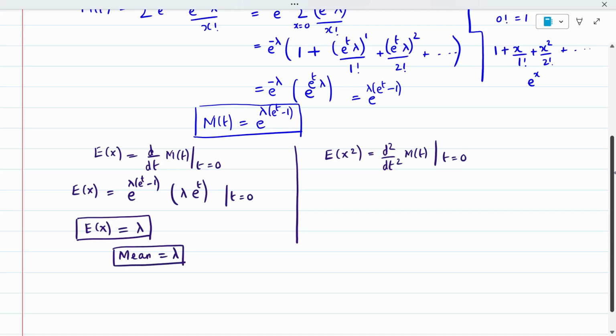Now E of x squared I have to do. Same way, one more time differentiation, because E of x squared is one time differentiation of my E of x expression before substitution. So lambda into e to the power t into e to the power lambda into e to the power t minus 1.